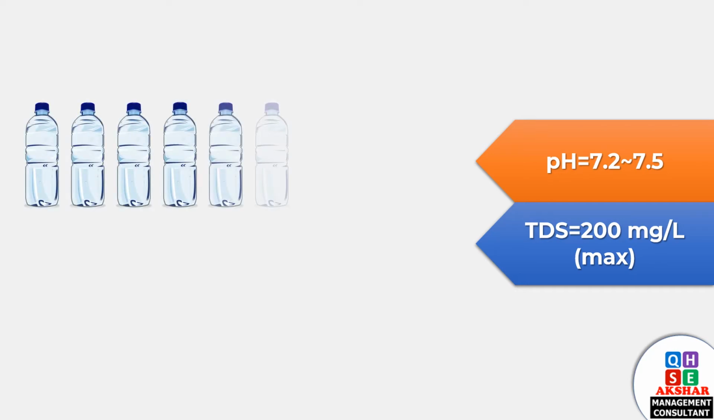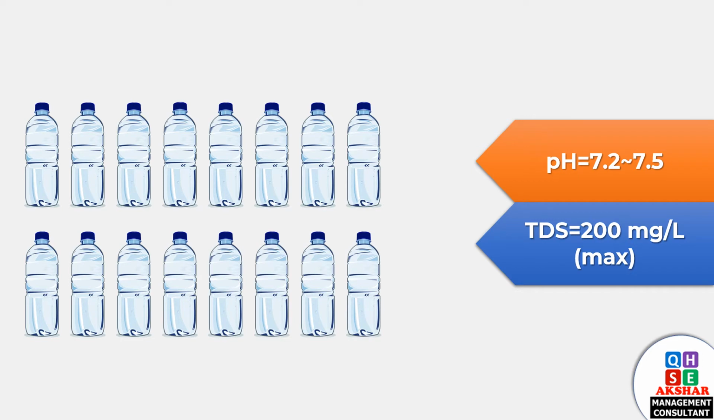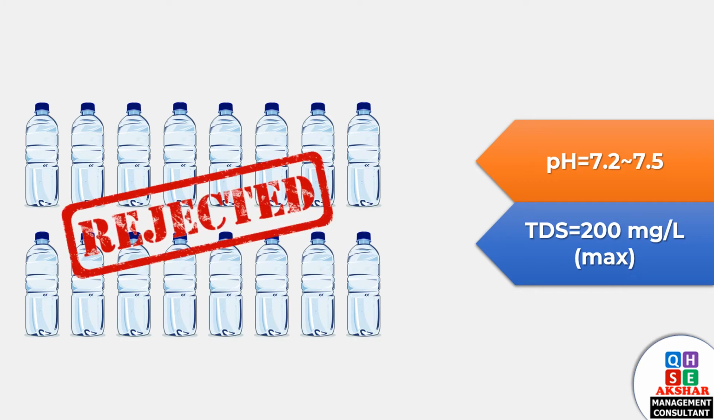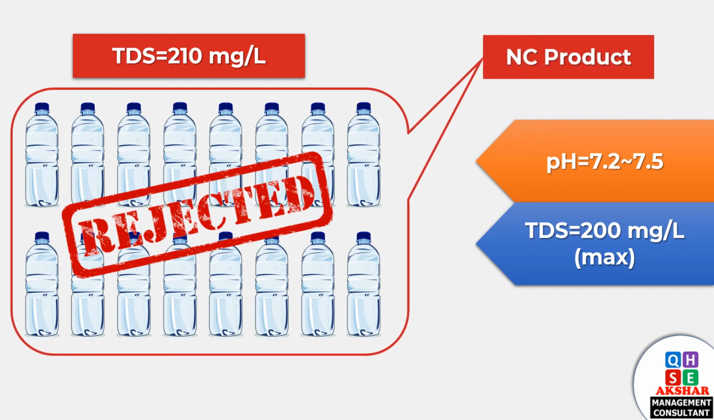Subsequent to the order, you have started the production of bottled drinking water. After production, quality control has rejected the whole quantity of drinking water produced, because TDS is 210 mg per liter. It is expected to be below 200 mg per liter as per Hotel Group. Yes, it is called non-conforming product. What to do with 5,000 drinking water bottles?